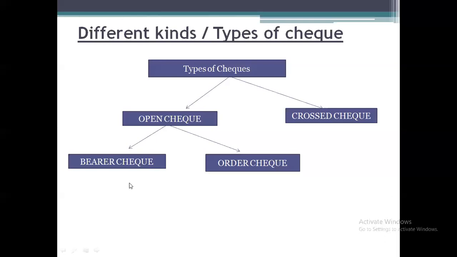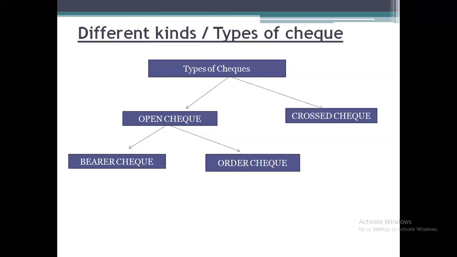An open check is again classified into two parts. One is called a bearer check and the other an order check. A bearer check is one where the person holding the check or the instrument can present it and get the amount. But in the order check, the customer who draws or prepares the check gives specific instructions to the bank that the person whose name is mentioned on the check is supposed to get the amount, so the bank has to pay only the person named in the instrument. That is called an order check.